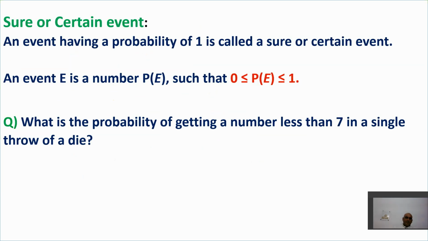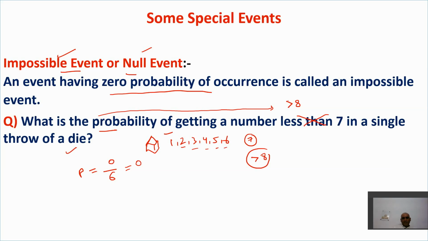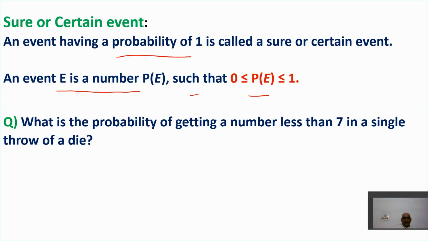Now next is the sure or certain event. An event having a probability of 1 is called a sure event. Just now we have taken one example, the impossible event, in which we got the probability 0. And for a sure event, the probability is 1. That means the event will definitely happen, right? That's why the probability is 1.